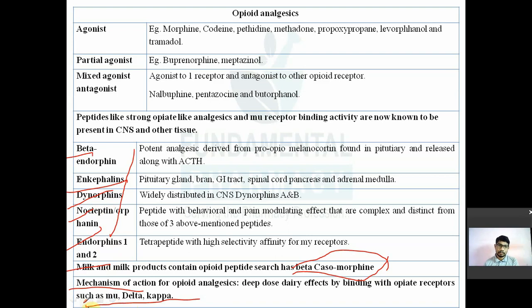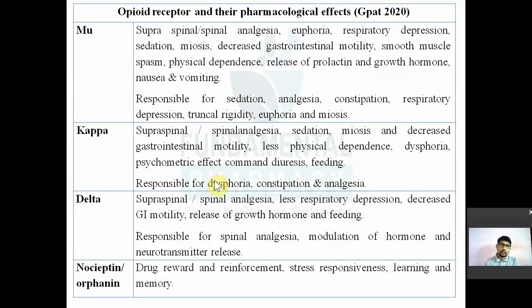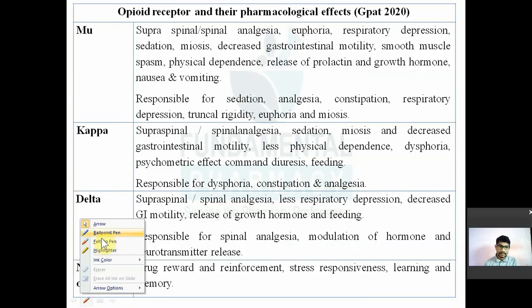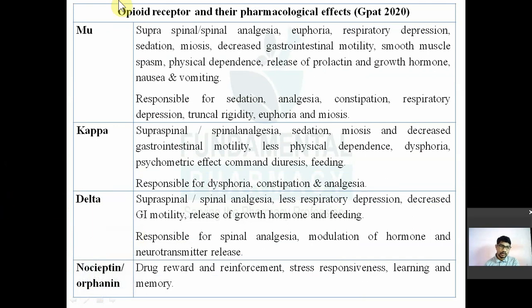See the next: what are the different opioid receptors? I have told you mu, kappa and delta. These are the three opioid receptors. We will see in detail regarding these receptors, the opioid receptors and their pharmacological effects. On this portion also, there was a question in GPAT 2020. What is the mu receptor responsible for, and what is the delta receptor responsible for? We used to ask questions on this.